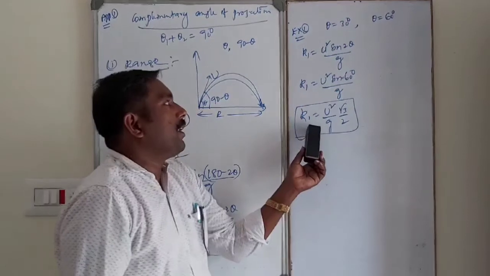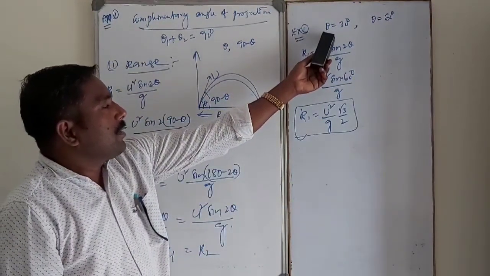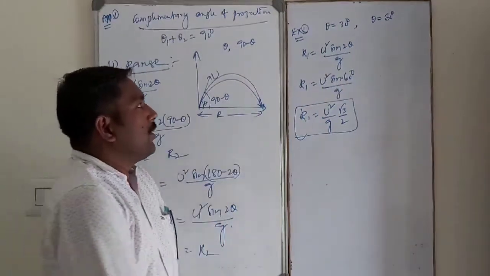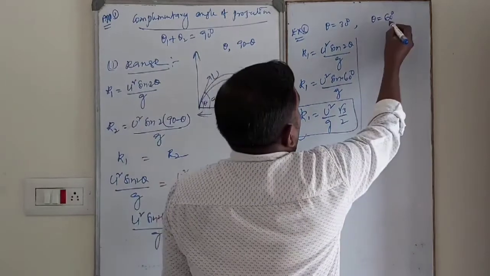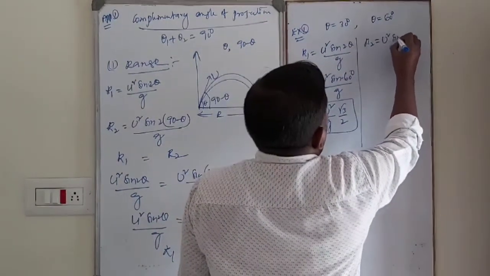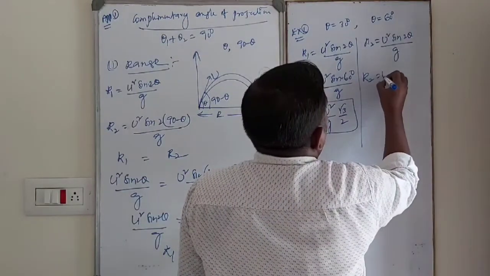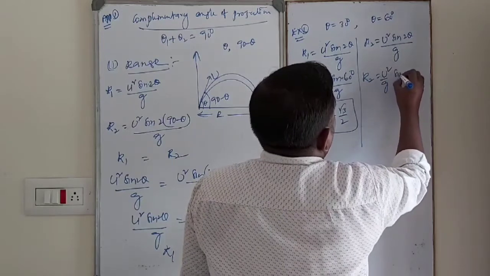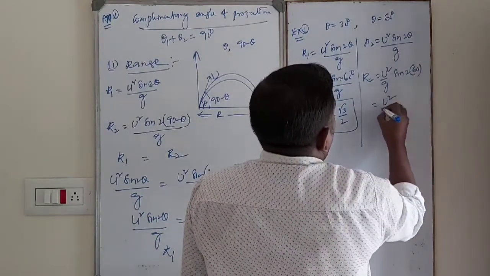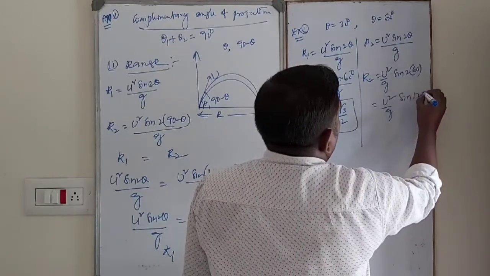Now suppose I take theta equal to 60 degrees. R2 is equal to u square sin 2 theta by g, so u square by g sin 120 degrees.